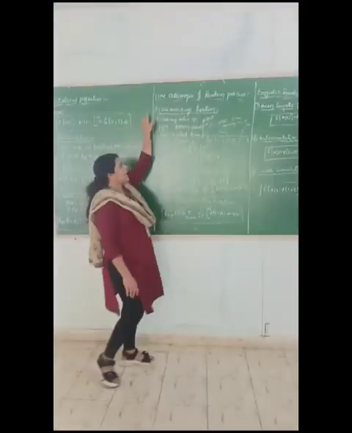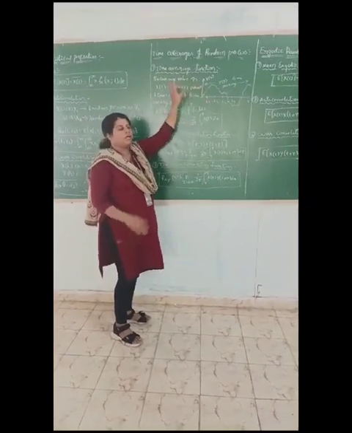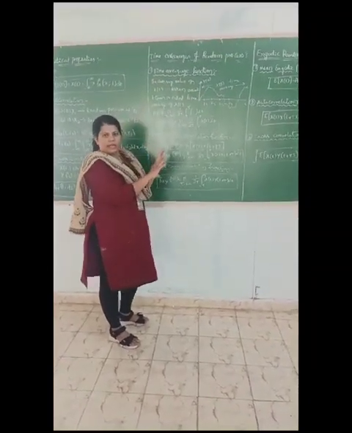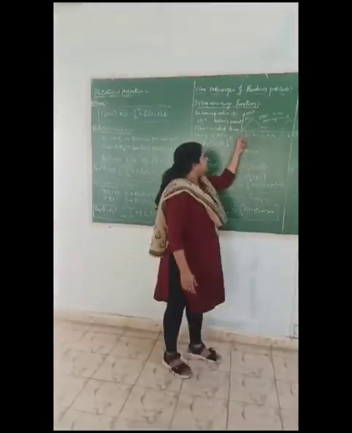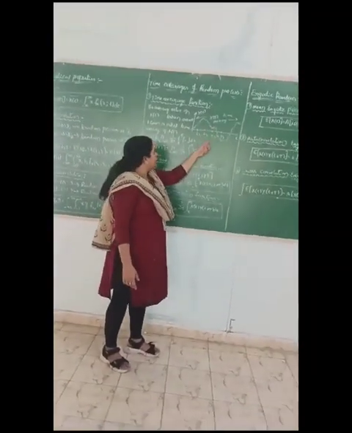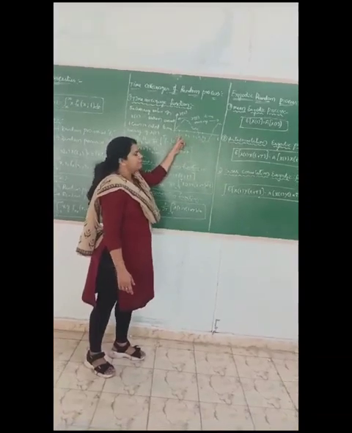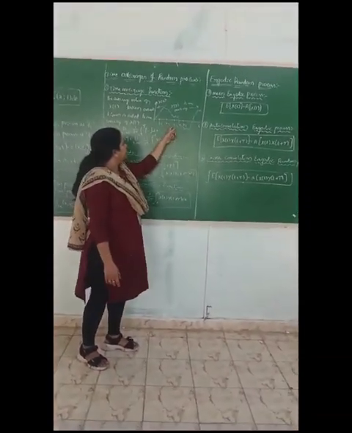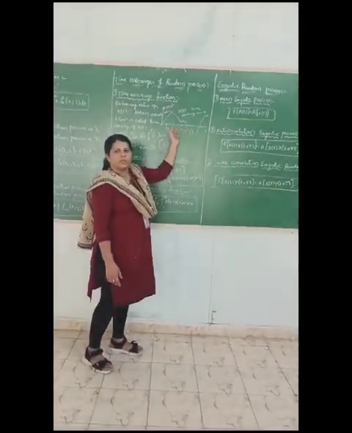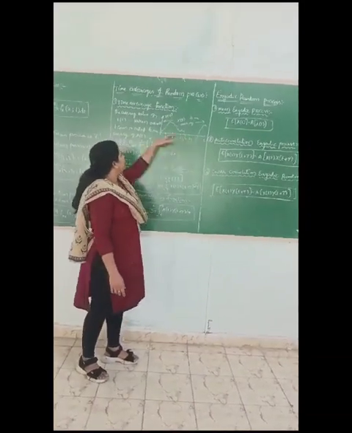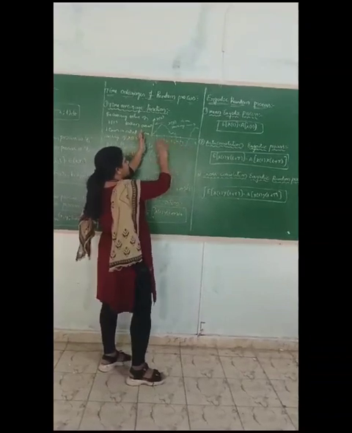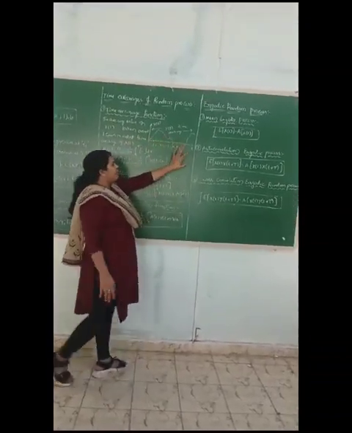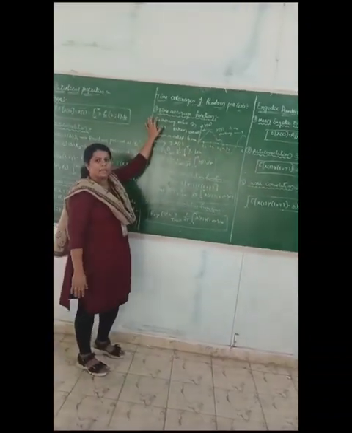Time averages of random process. For a random process, we consider the random variables at different time intervals. When you observe this graph, this is a random process graph at the different time intervals t1, t2, t3, and so on up to tn. On the x-axis I am taking the time t, and on the y-axis I am taking the random process x of t. When I consider the averages of these values, they are nothing but the time averages.